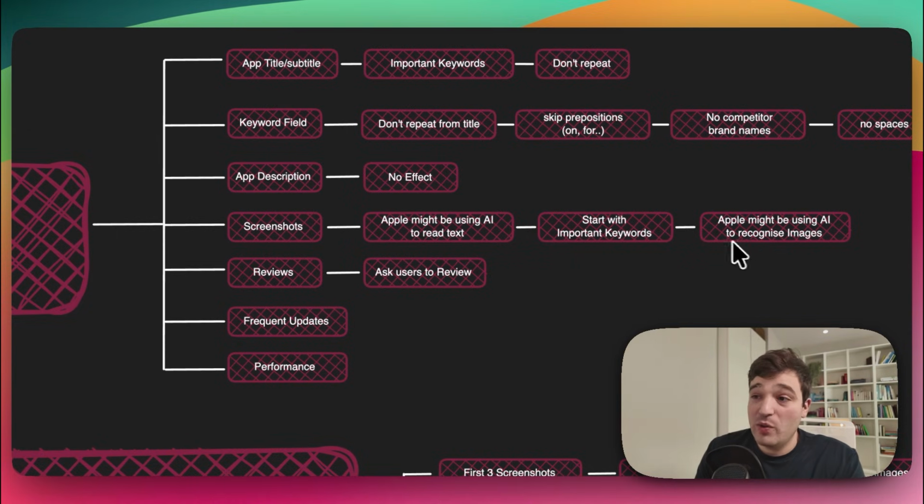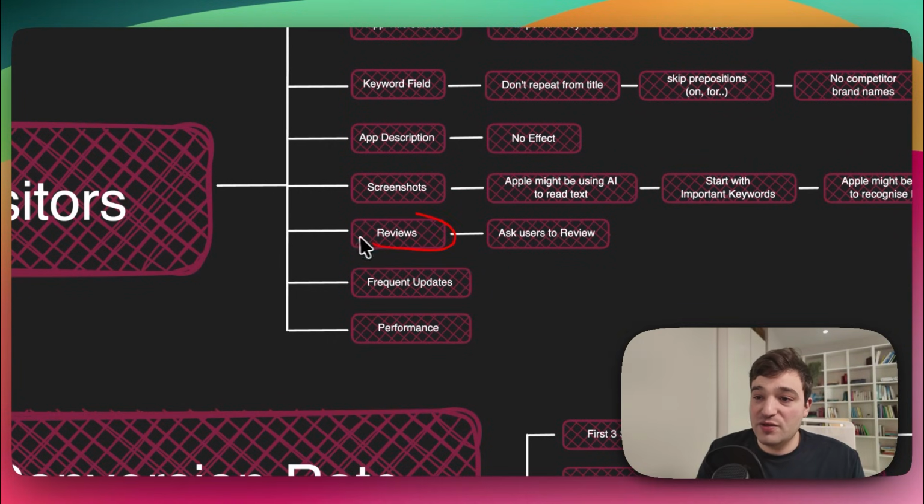Recently on Twitter there were also some rumors that Apple might be recognizing the images on the screenshots, so it's important to add images that make sense for our application. So for example, if our app is about exercise, we should include a person doing exercise so that Apple understands it better. The fifth factor is reviews.